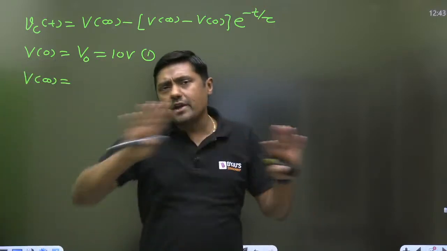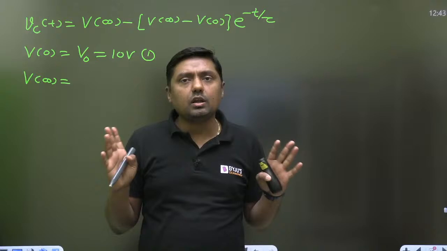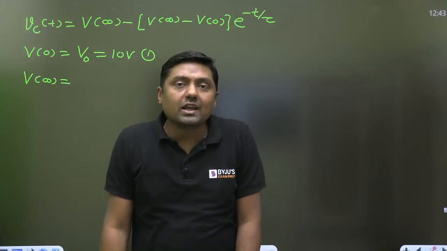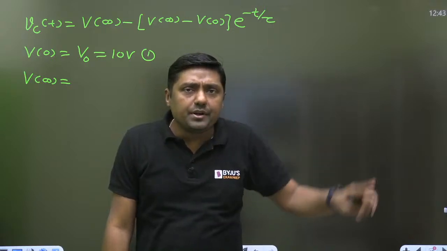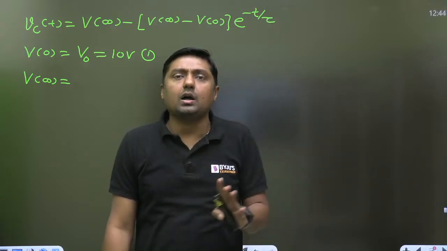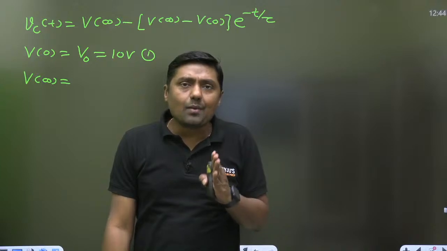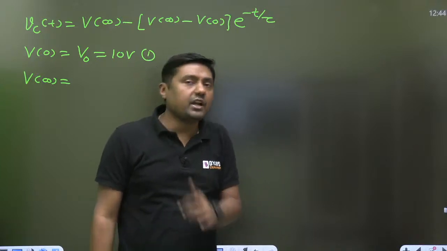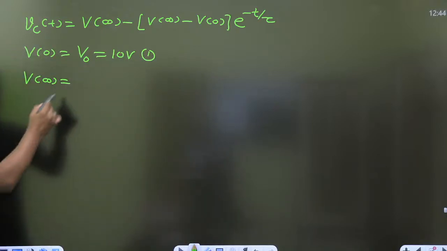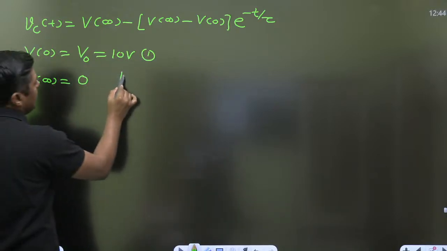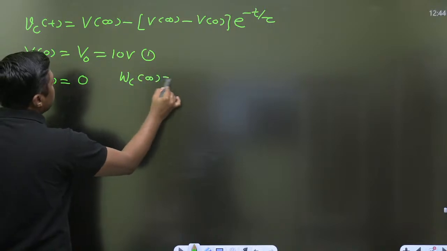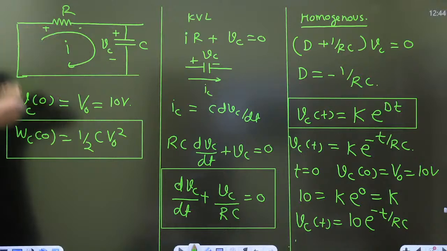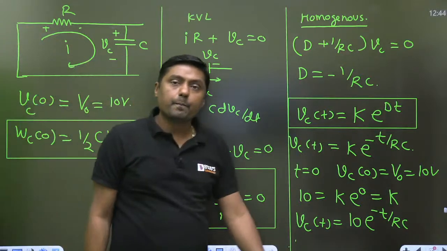Final voltage: exactly at t equal to infinity, what will happen? Because no external active source is present in the circuit, what about the capacitor? The capacitor will completely discharge through the R. When the capacitor completely discharges through the R, what is the final voltage across the capacitor? 0. And what is the final energy in the capacitor? It will be 0, because the capacitor will completely discharge through the R, right?